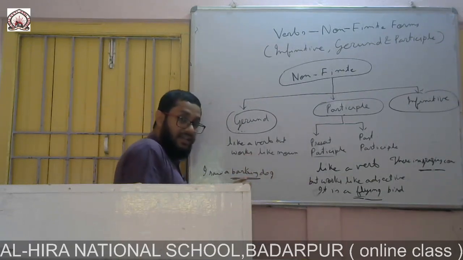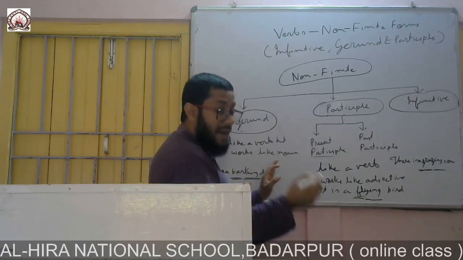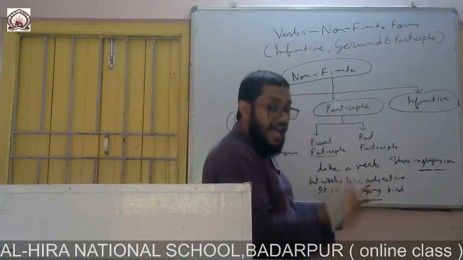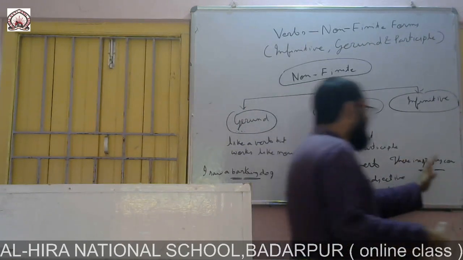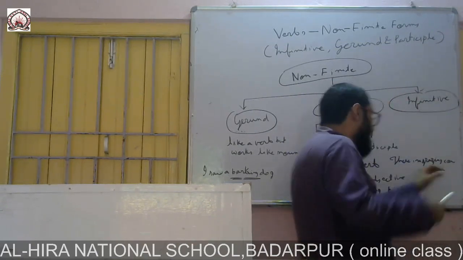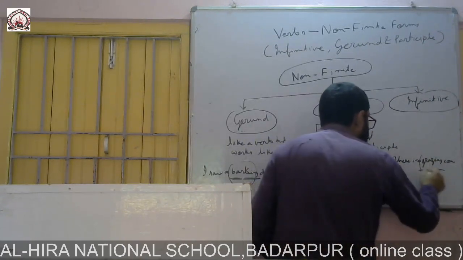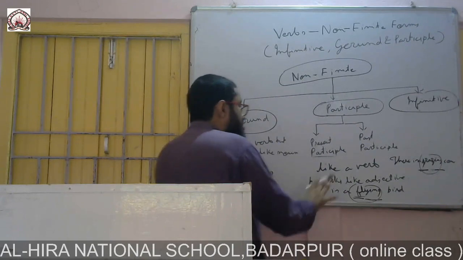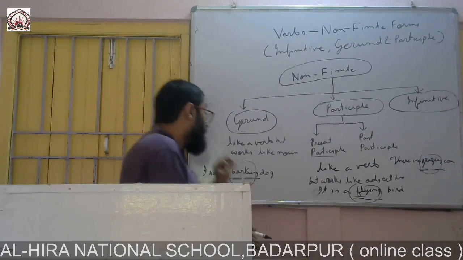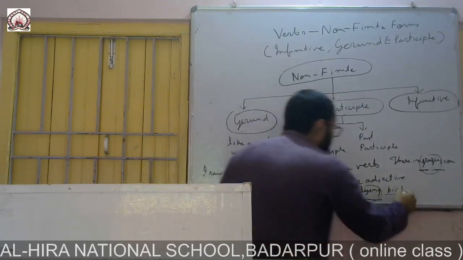Barking has been derived from the word bark, and the word bark is a verb. Flying has been derived from the word fly, and fly is a verb. Grazing has been derived from the word graze, and graze is a verb. So barking, flying, grazing, these three words look like verbs, but these words are saying how the nouns are.